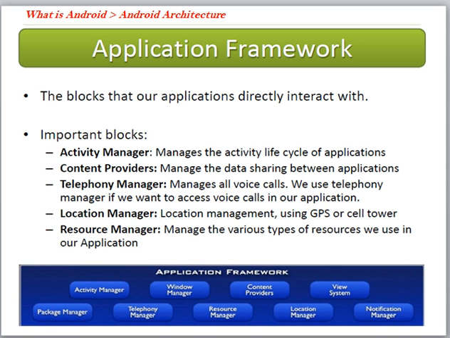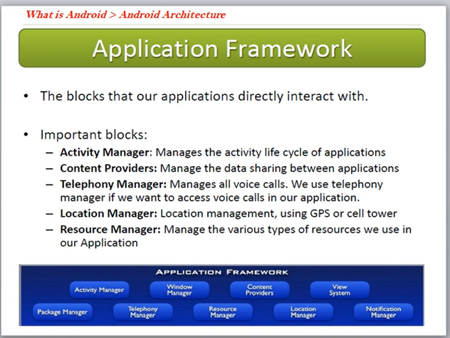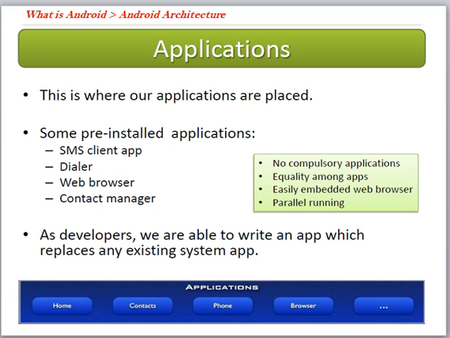And next is the location manager. Location manager means location management using GPS or cell tower, locating the locations. And next is the resource manager. Resource manager manages the various types of resources we use in an application. In one application we are using different types of resources, and those resources are handled by the resource manager.